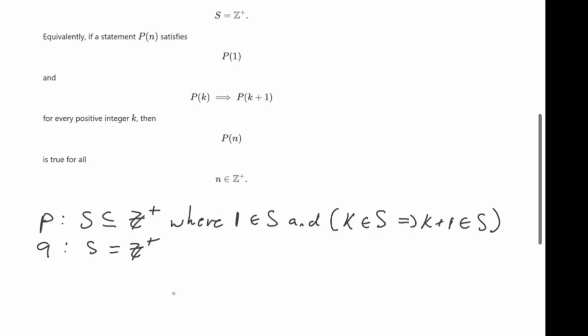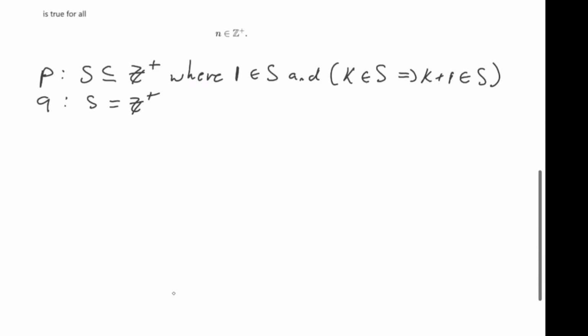Okay. Well, we're going to do this by contradiction.